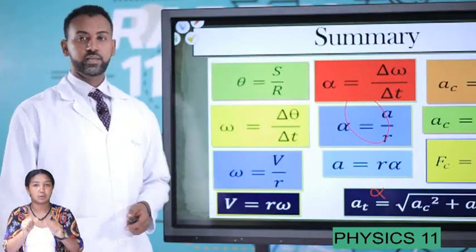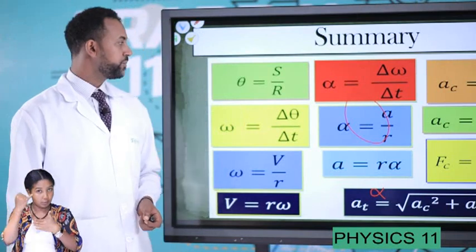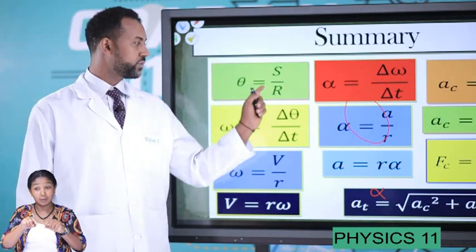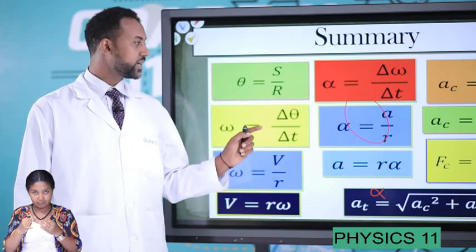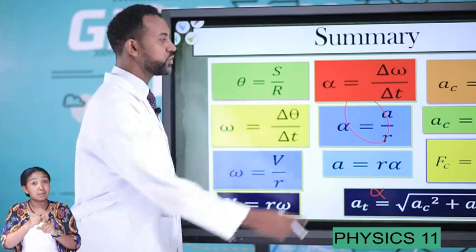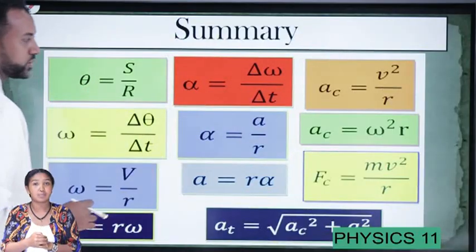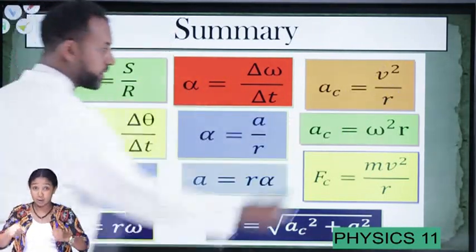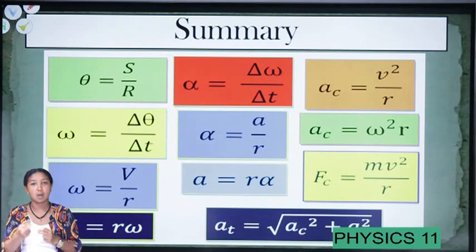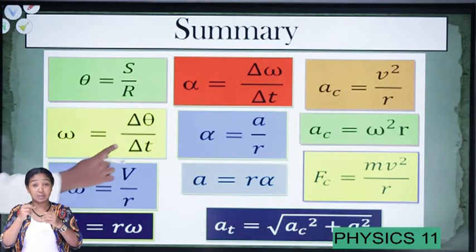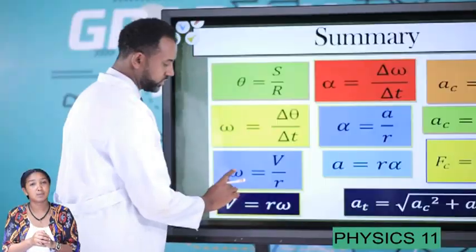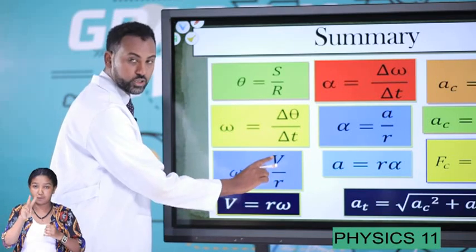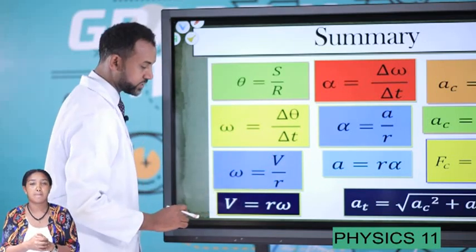Let's proceed. Let's summarize all the points now. Here we have defined angular displacement as s over r. We have defined alpha as the rate of change of angular velocity. Centripetal acceleration as the tangential velocity squared over radius r. We have also defined angular velocity as the rate of change of angular displacement, or it's also possible to correlate with the linear velocity as v over r, tangential velocity over radius r.